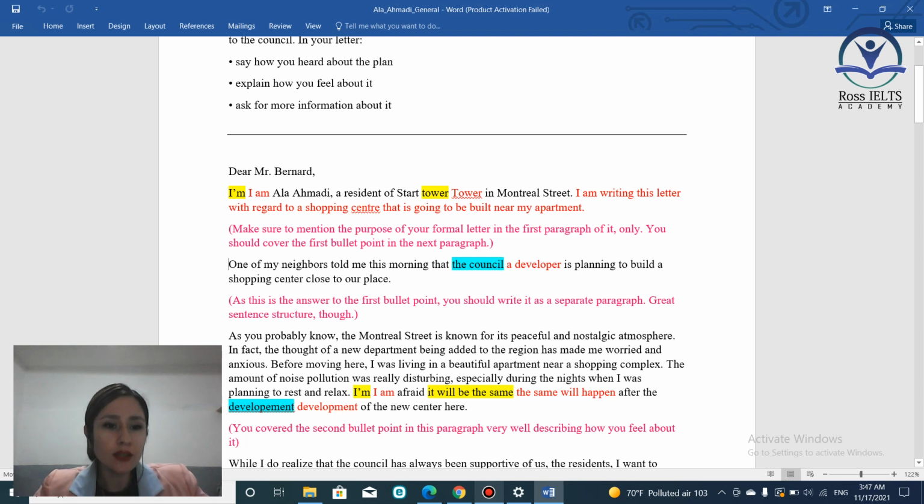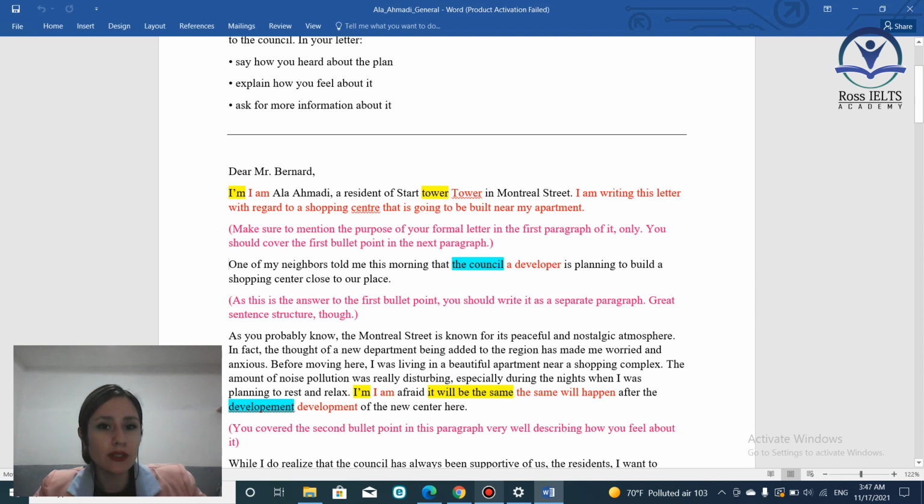In the first one, he said, I'm Ala Ahmadi. Okay, Ala. This is a formal letter, right? So you shouldn't use any contractions, any short form in it. In an informal letter, you can, but in a formal letter, you should only write the full form. So you say, I am Ala Ahmadi, a resident of Star Tower, because it's a specific name, Star Tower. Tower, T is also capital, like Star, S.